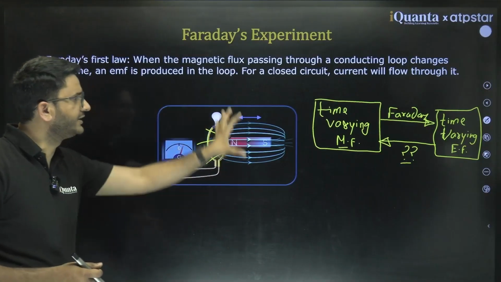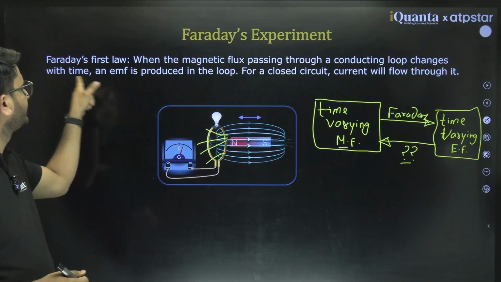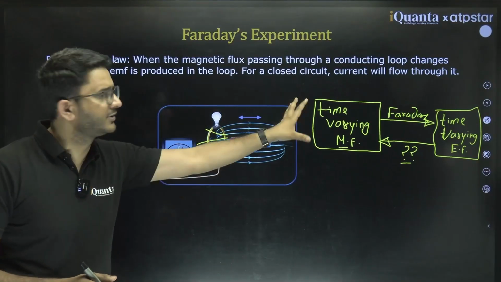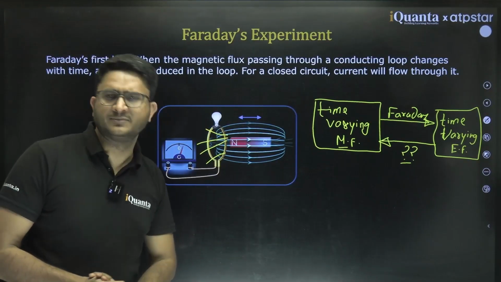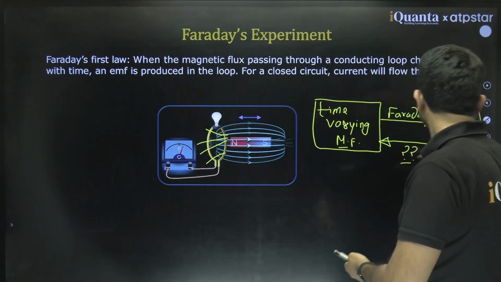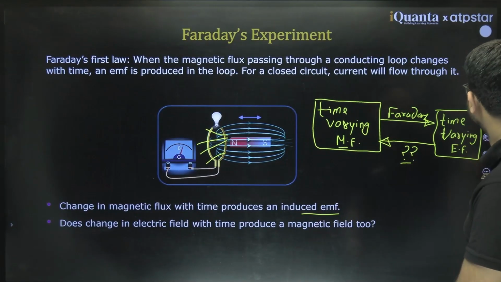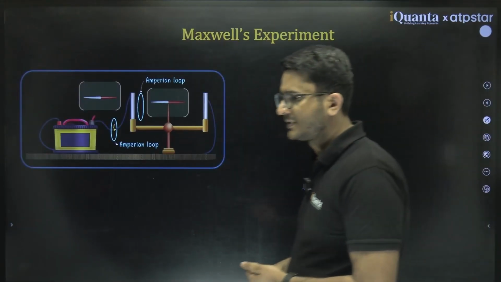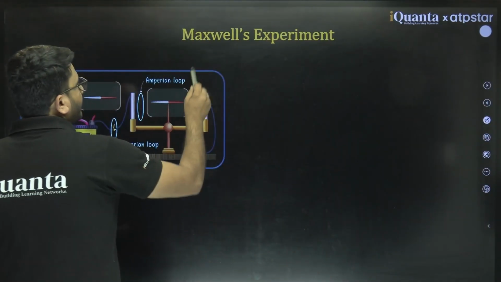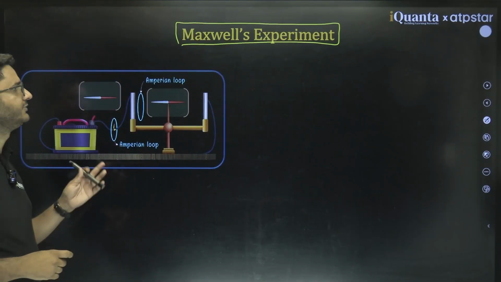So this we have already covered. He said, when the magnetic flux passing through a conducting loop changes, then EMF is produced in the loop, and for a closed circuit the current will flow in the loop. And for an open circuit, only the induced EMF will be there. So change in magnetic flux produces induced EMF. But Maxwell did something opposite to it. What was it?